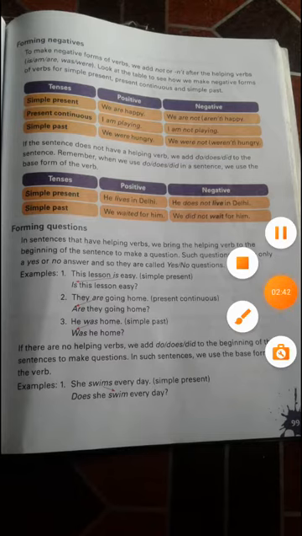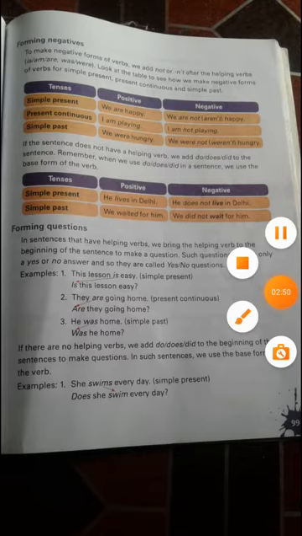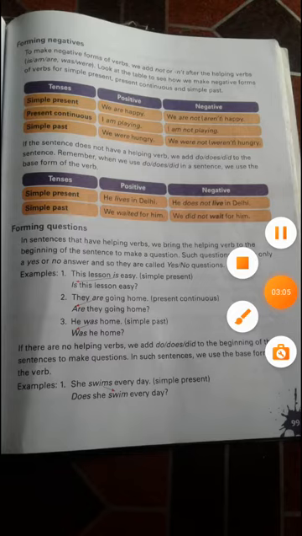In present continuous, today I am playing, or at 2 o'clock I am eating, or I am having tea. You tell the sentence according to what action you are doing right now at your time. So in the negative form, you add not, remember that, and you say I am not playing. In the simple past, we were hungry. Yesterday you were very hungry. To make it a negative sentence, we add not again: we were not hungry. The only thing to remember here is that when we add not, it becomes a negative sentence, and if not is not there, it is a positive sentence.